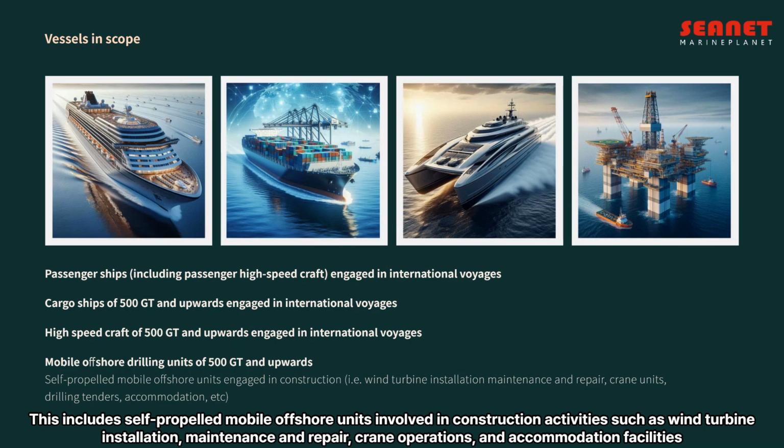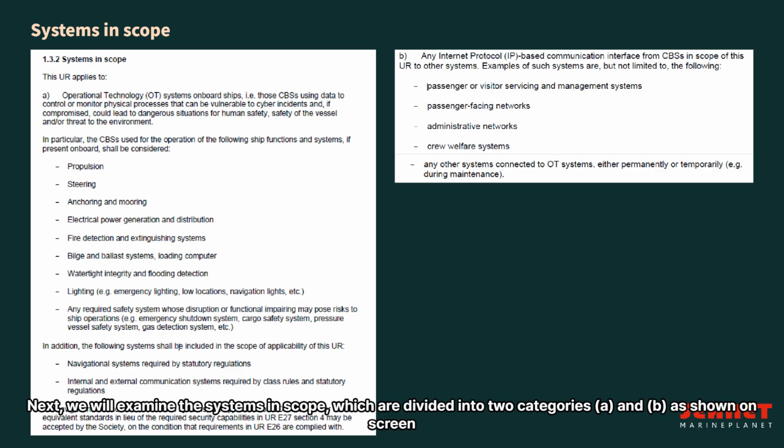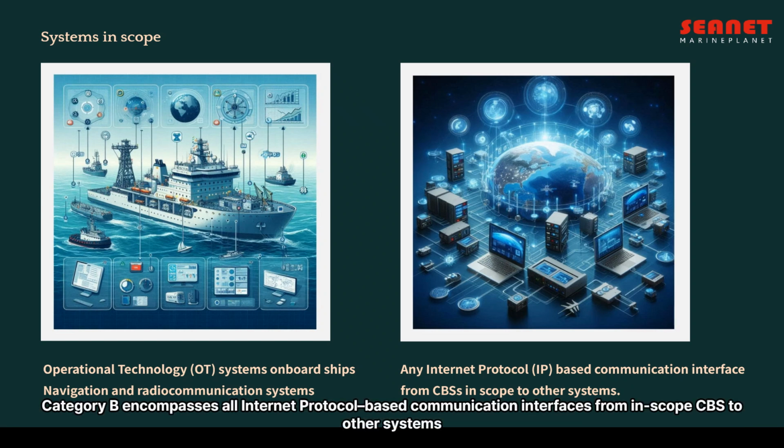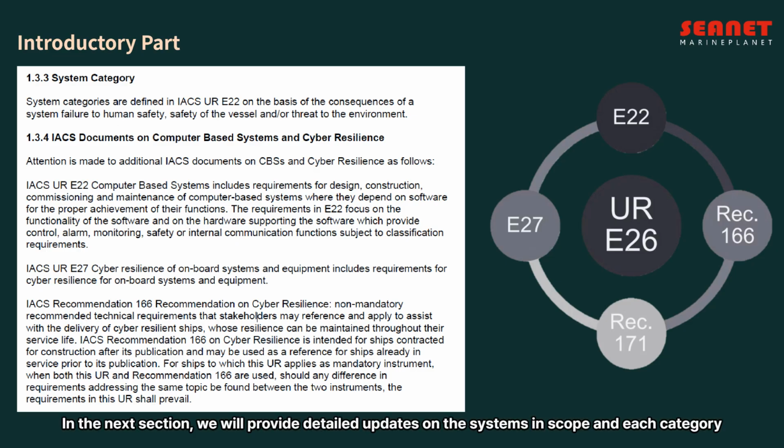and accommodation facilities. Next, we will examine the systems in scope, which are divided into two categories, A and B, as shown on screen. Category A covers the vessel's onboard operational technology systems, including navigation and radio communication systems. Category B encompasses all Internet Protocol-based communication interfaces from in-scope CBS to other systems. In the next section, we will provide detailed updates on the systems in scope in each category.